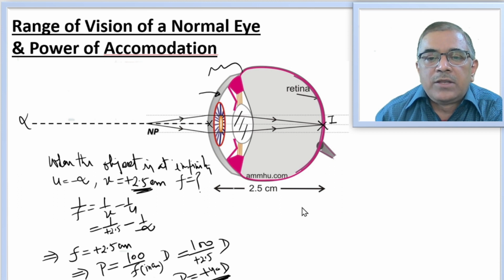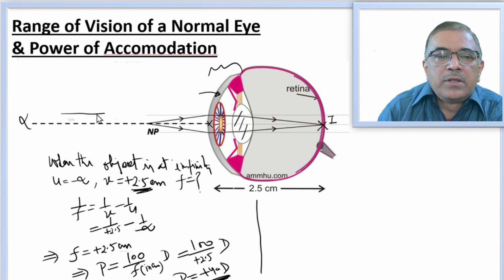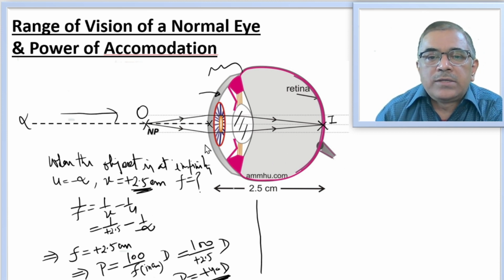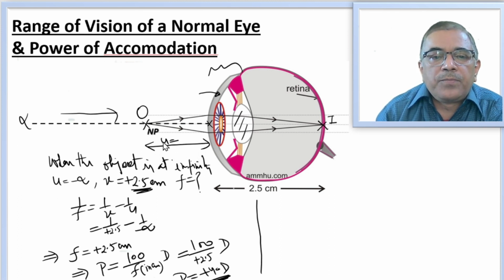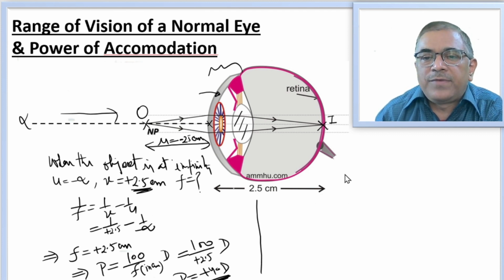Now let's take up the other case. The object has been brought to the near point. When the object has been brought to the near point, in that case u becomes minus 25 centimeter. Near point for a normal eye always happens to be at 25 centimeter.